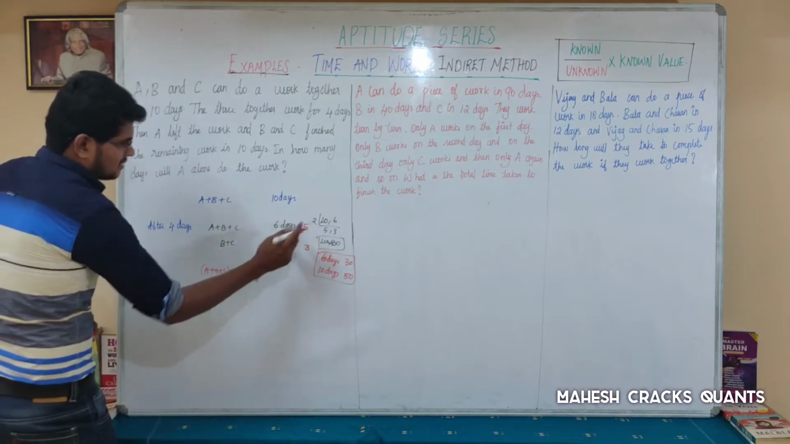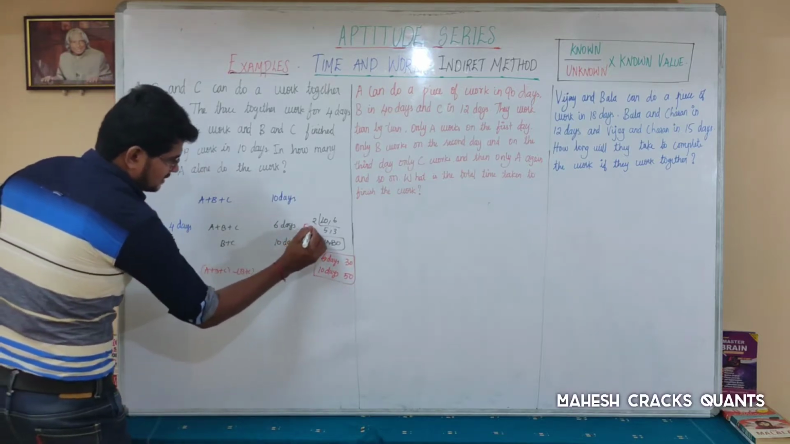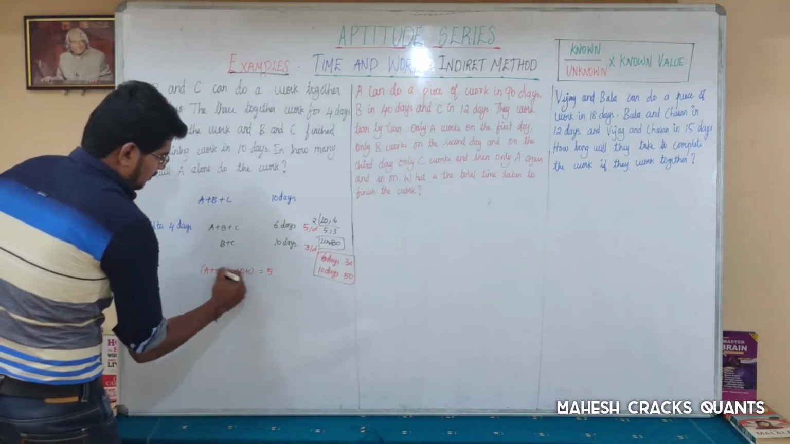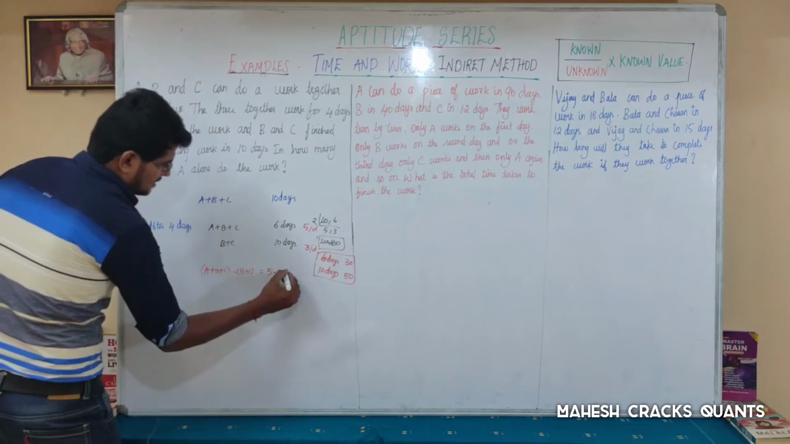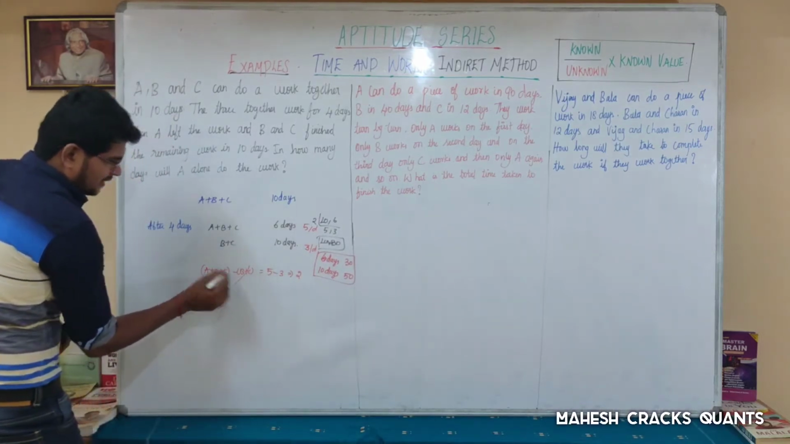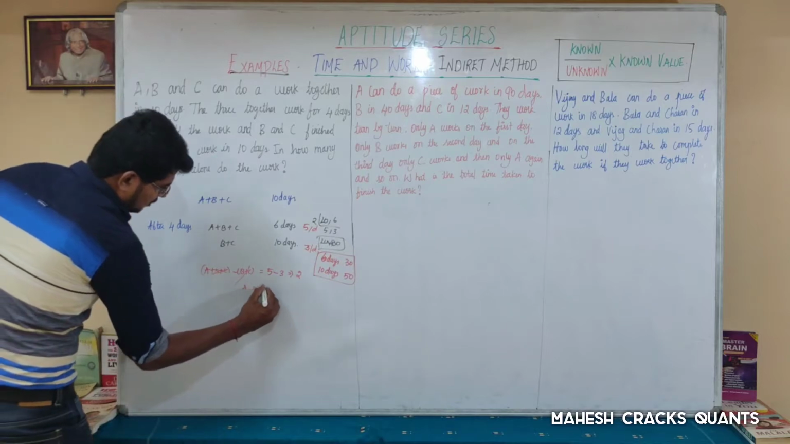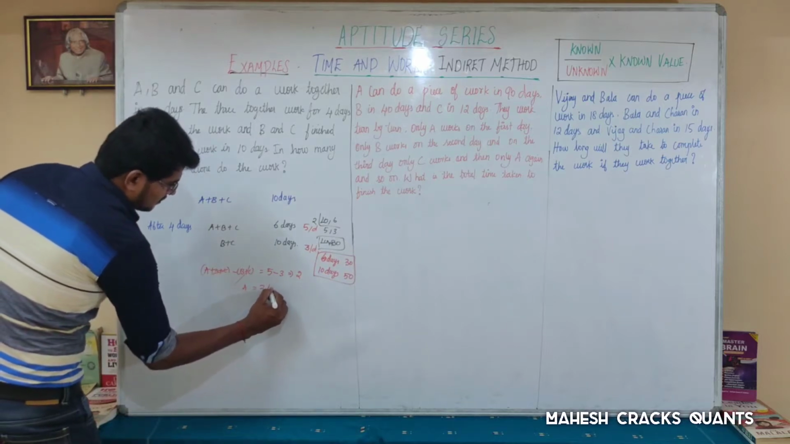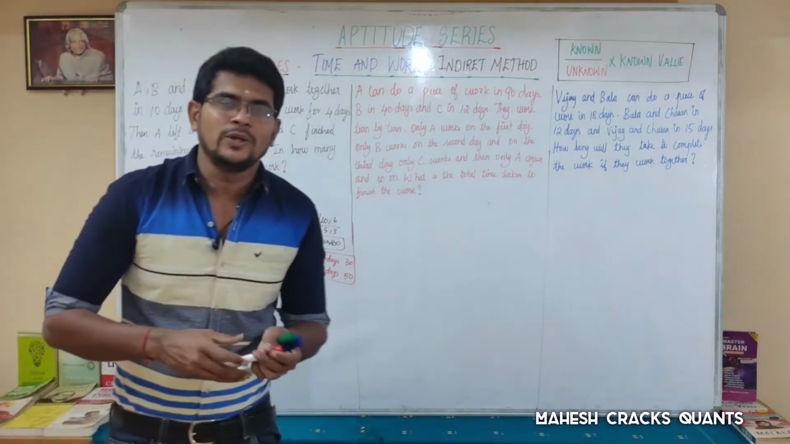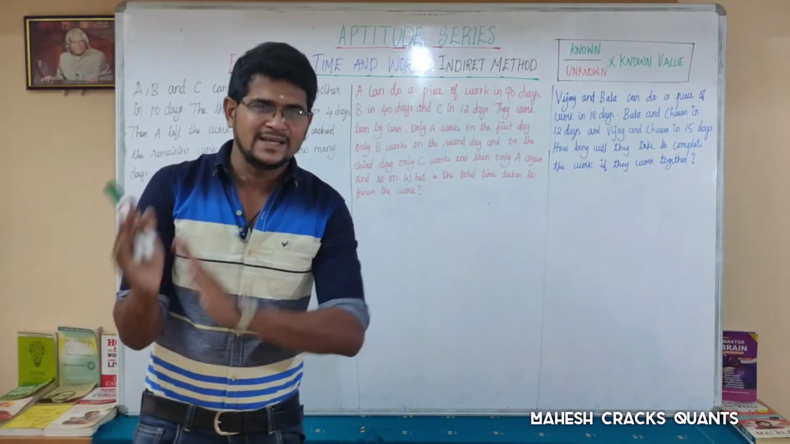A plus B plus C is 5 work a day. This is per day work I am talking about. 5 minus B plus C, which is 3 work, then automatically you will get A's work. A can do 2 pieces of work per day. So done, we got the value. A can do 2 in a day.